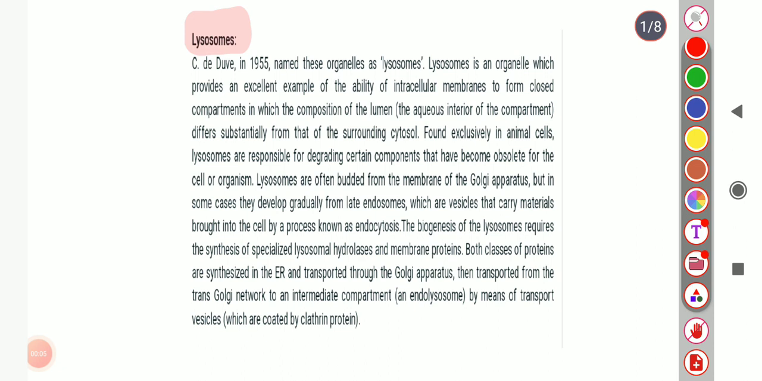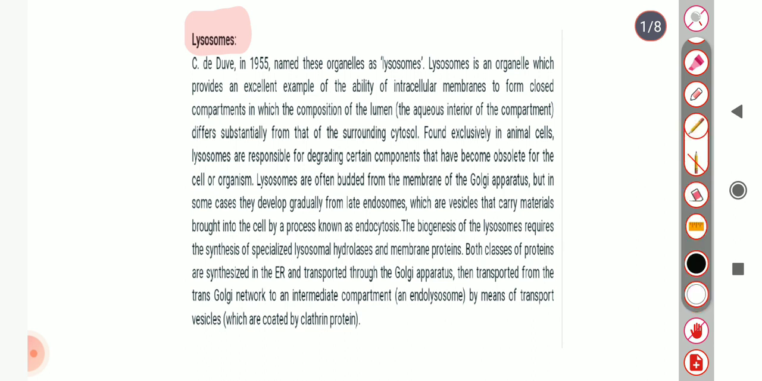In this session, I will discuss lysosome and their structure, types and function. Let's get started. First of all, lysosome was discovered in 1955 by C.D. Dewey, who named this organelle lysosome.